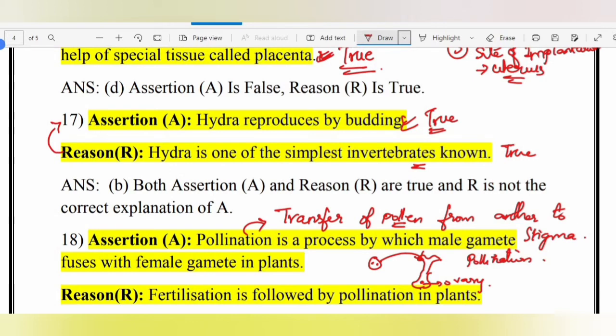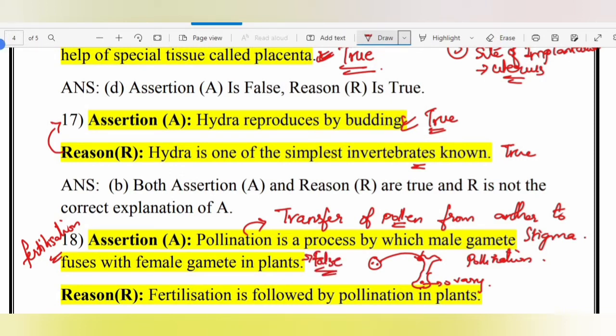But pollination is not the process by which male gamete fuses with female gamete. Male gamete fuses with female gamete by a process called fertilization. Of course, pollination is the first step for the male gamete to reach the female gamete, but this fusion is not pollination. This fusion is fertilization. So this statement is false.